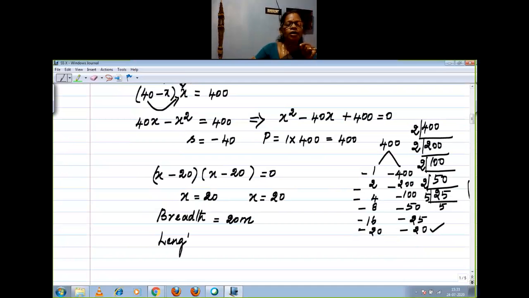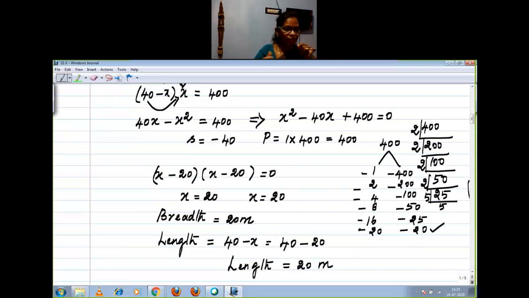Length equals what? 40 minus x, which is equal to 40 minus 20, equal to 20 meter, right? What is your length now? Length equal to 20 meter. We found breadth and we found length. Still we didn't complete the question.